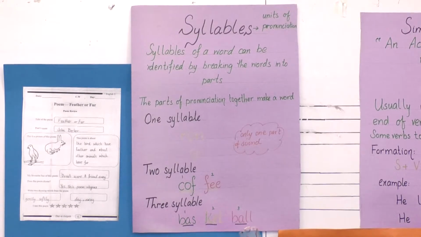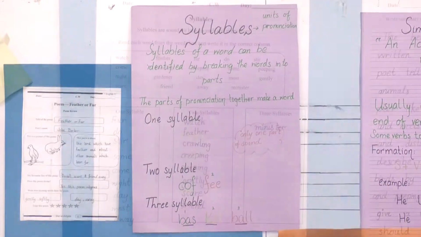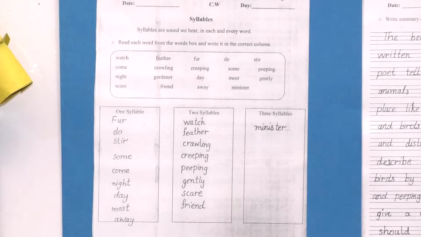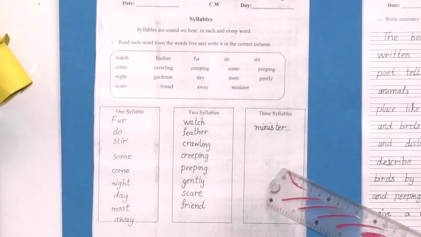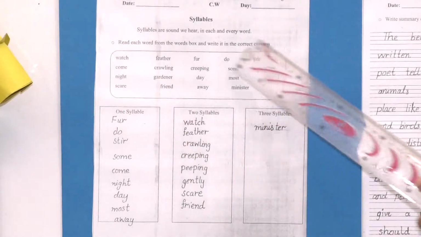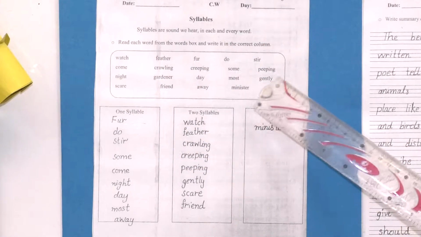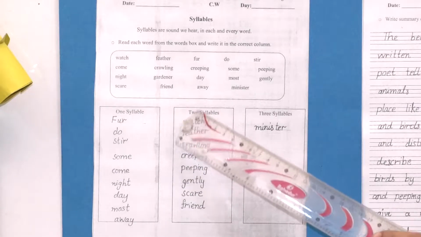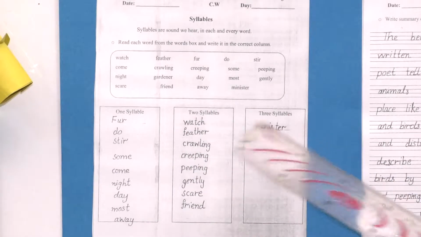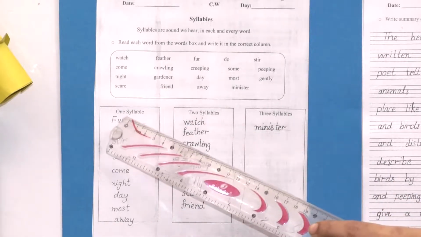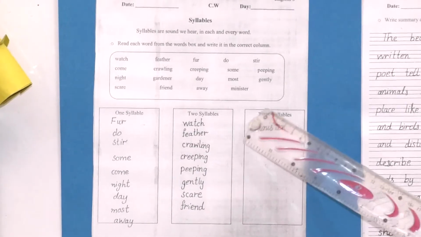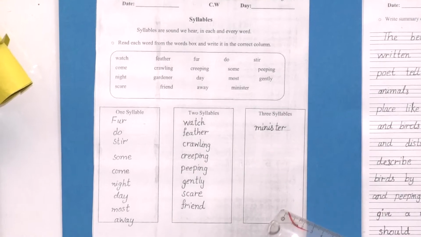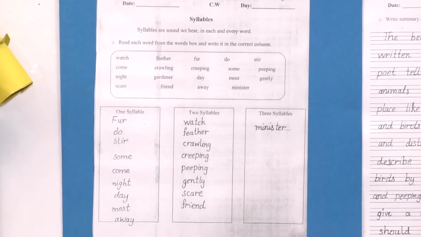Now we are going to do page number 17 of our workbook. In page number 17, we are going to do an activity relating to the syllables. There are different words given to you. You are going to arrange them in these three columns. We are going to put one-syllable words in this column, two-syllable words in this column, and three-syllable words in the third column.